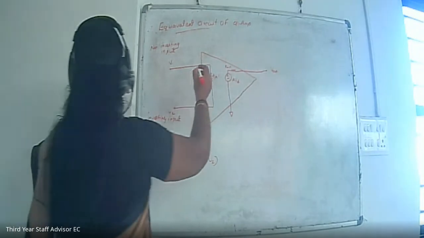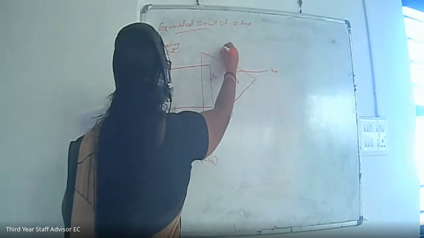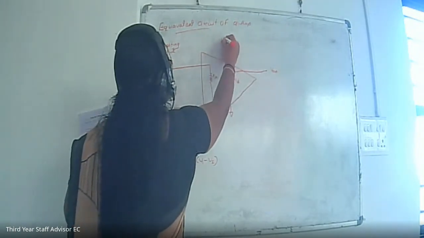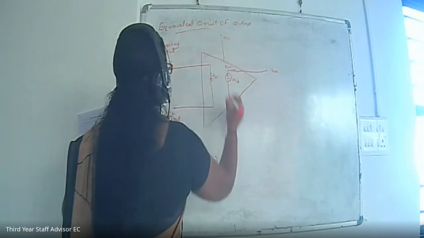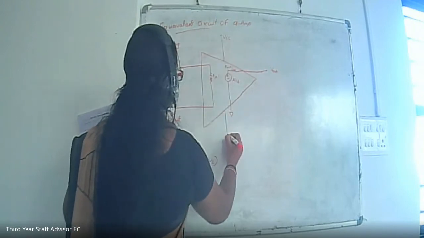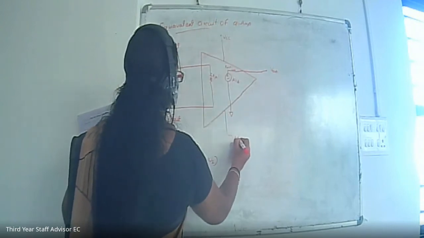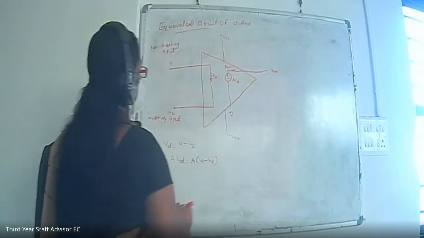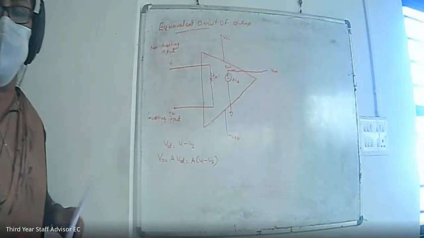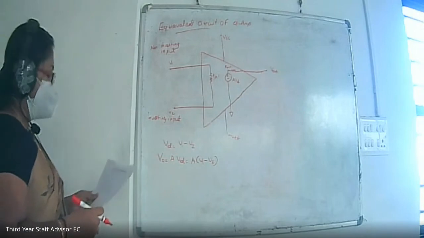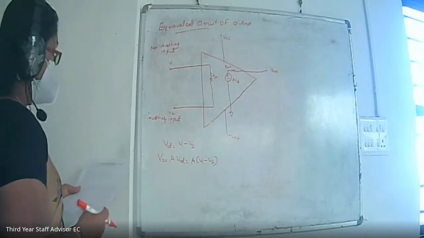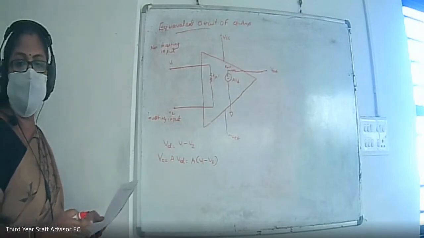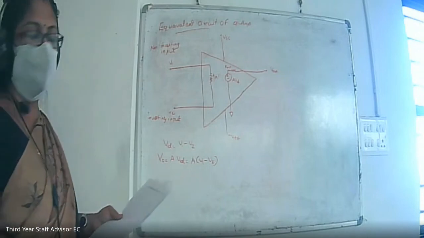Also, when you are drawing the equivalent circuit, you have to mark plus VCC and minus VEE, which are the power supply connections. This is the equivalent circuit of the op-amp. Next, we will discuss the voltage transfer characteristics of the op-amp.